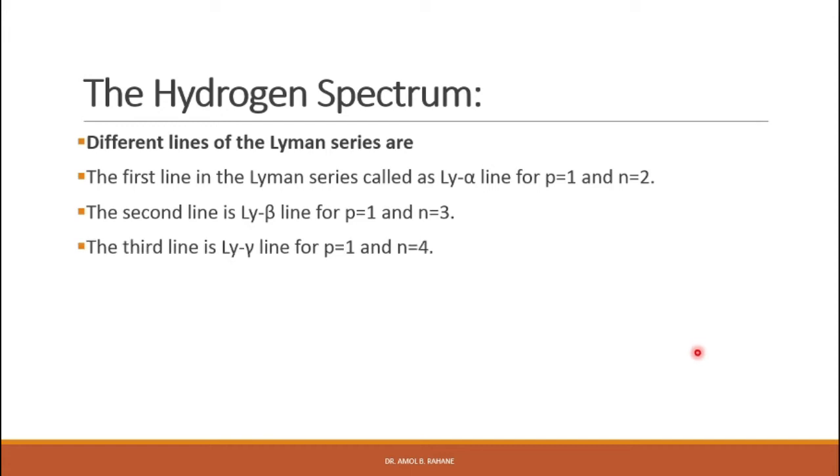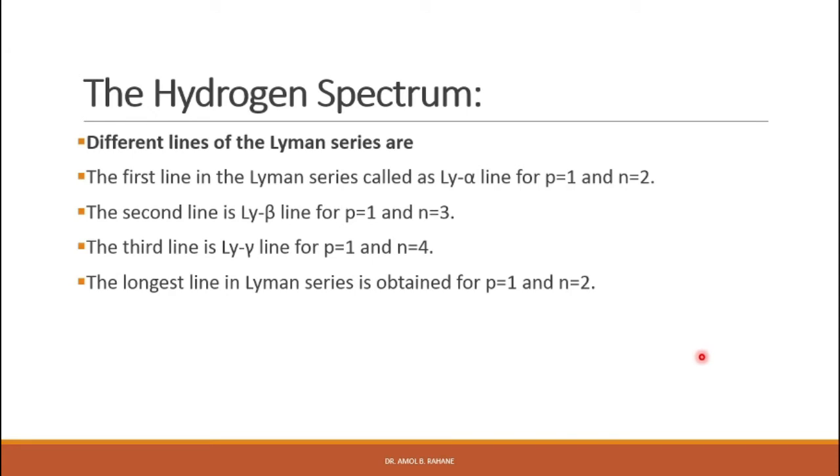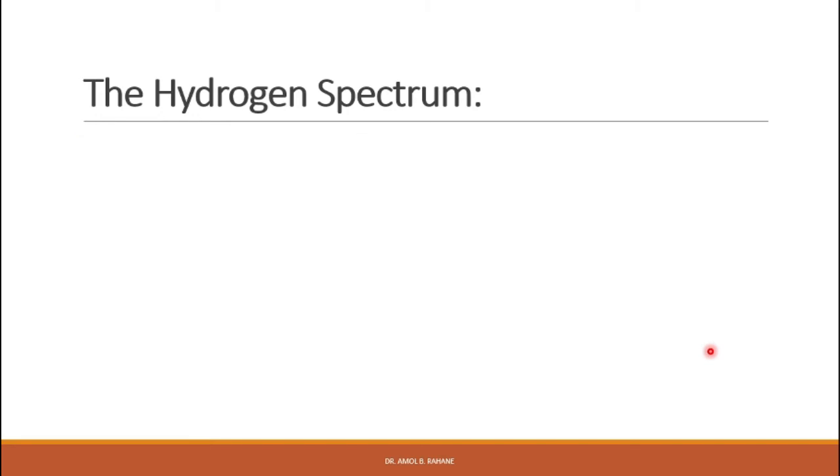The third line is called the Lyman gamma line, for p is equal to 1 and n is equal to 4 transition. And the longest line in the Lyman series is obtained for p is equal to 1 and n is equal to 2. So in that case we will get the longest line, and the shortest line in the Lyman series is obtained for p is equal to 1 and n is equal to infinity, right?